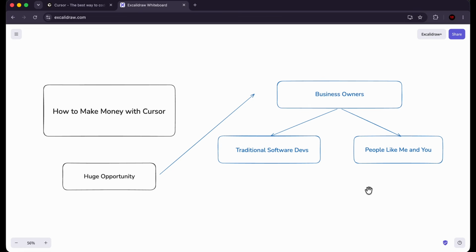Now, in the last section of this course, I'm going to be talking about the economic opportunities that are available to people like me and you once we've mastered skills like agentic engineering with Cursor. In simpler words, I'm going to teach you how to make money with Cursor. So there is a huge gap in the market right now due to AI, and let me talk about that and break this down for you.